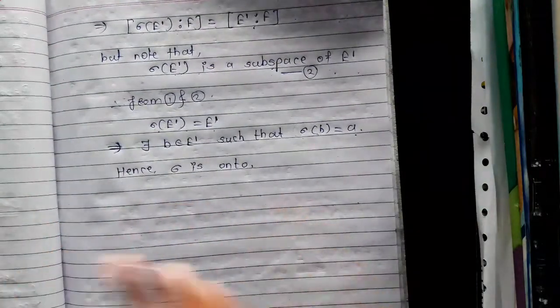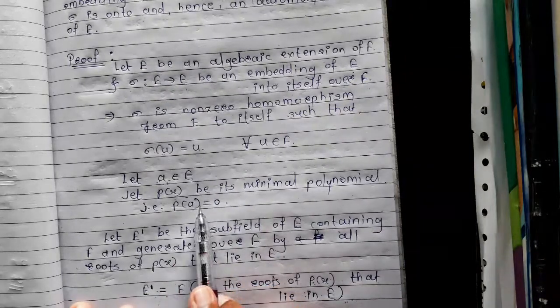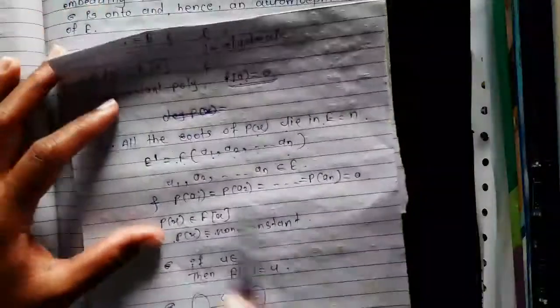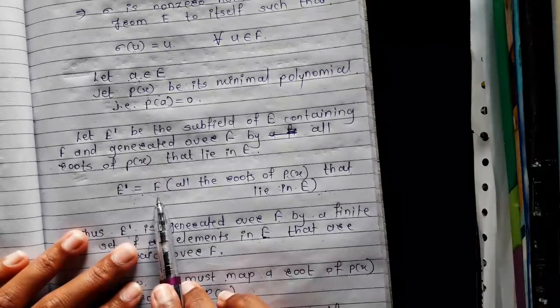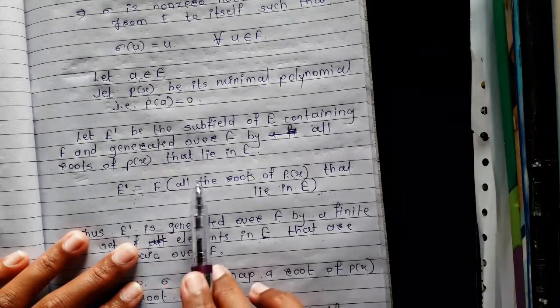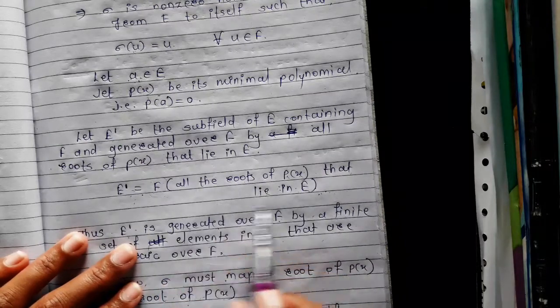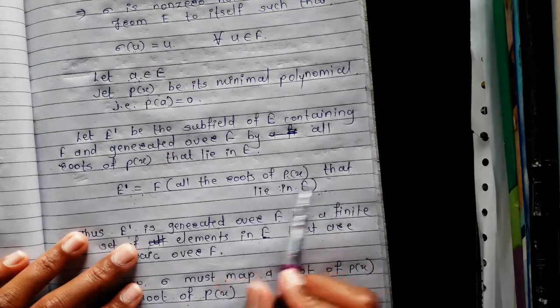Now note that as here sigma of E' is equal to E' and this element a belongs to E, but p of a is equal to 0, and E' is equal to the subfield of E containing F and all the roots of p of x that lie in E. So a is also a root of p of x that lies in E, and therefore this a is an element of E'.